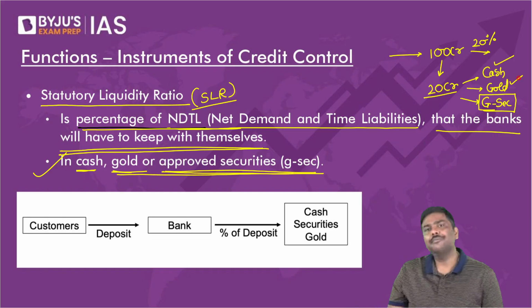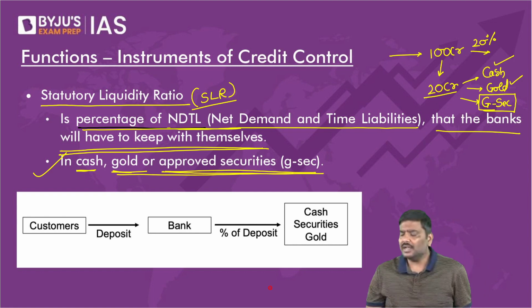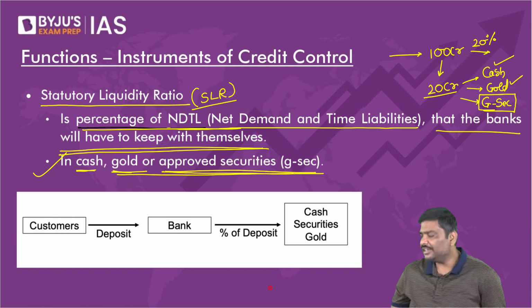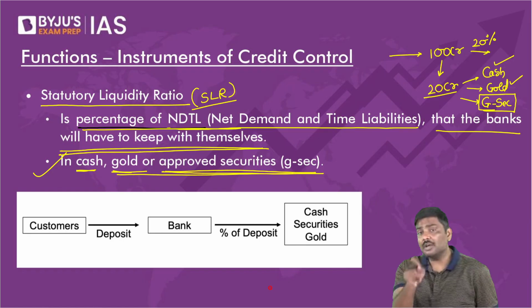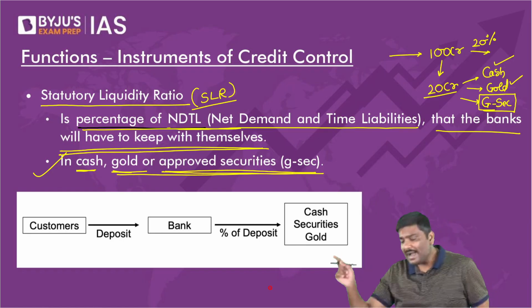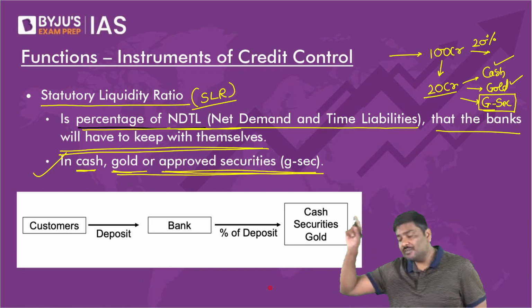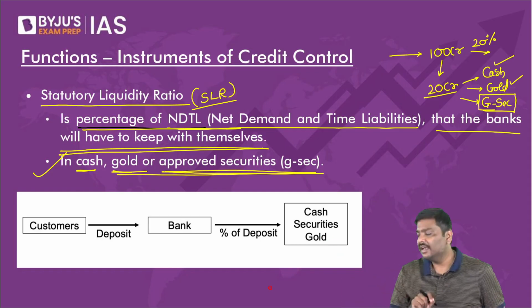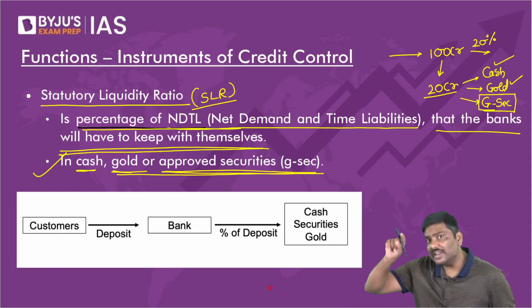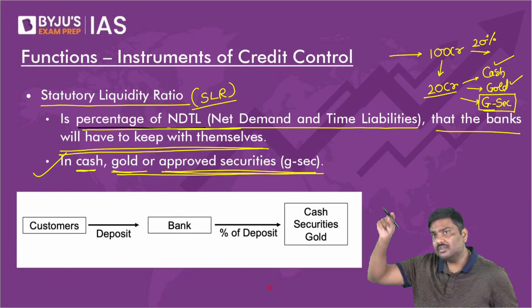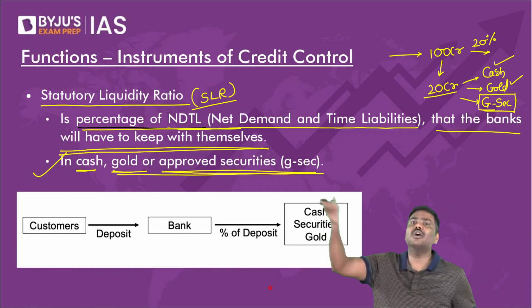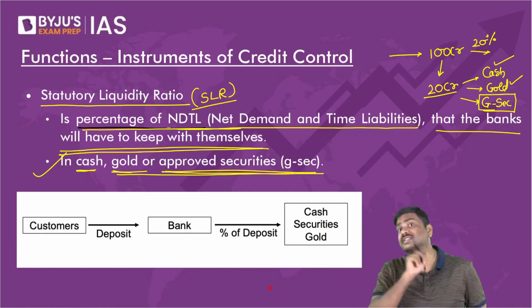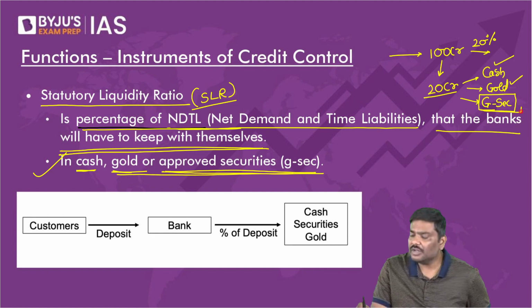What about gold? Gold is a good investment. But don't you think gold investment is very risky? Of course, I'm talking about a bank, not you. For a bank to keep your money in the form of gold, don't you think it is very risky? Because gold prices are very volatile. Today it is, let's say, 45,000 rupees. Tomorrow it might increase to 50. Day after tomorrow it can fall to 43 also. Very risky investment.